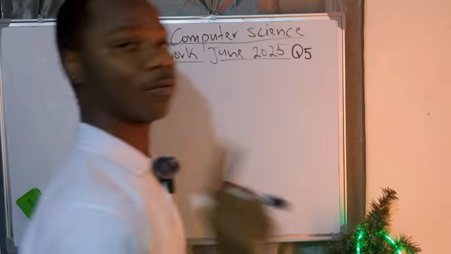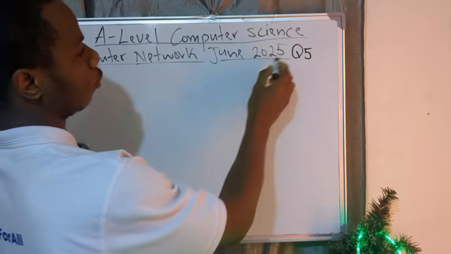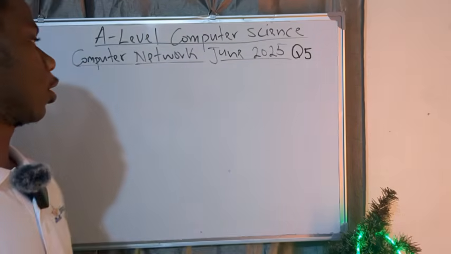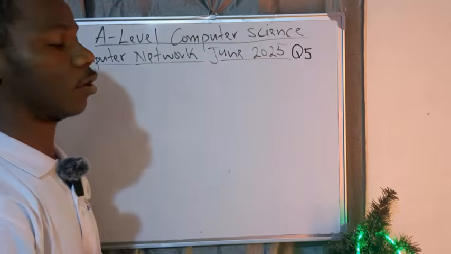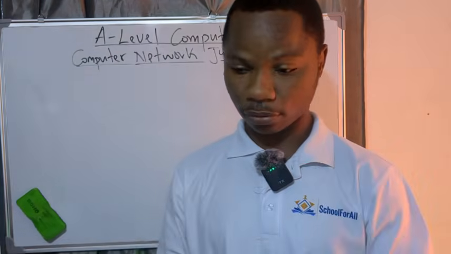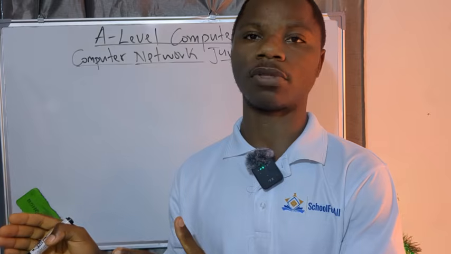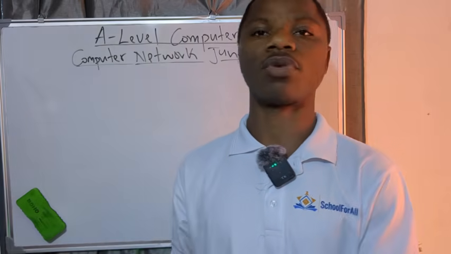So today we are answering one more question on the computer network, and this time it is a question on June 25. June 25 question 5 is a question on the computer network. This chapter called computer network is very easy. I don't know why some students have problems here, because I've received so many messages saying, sir, I have a problem with the computer network. That's the reason why I'm doing this video.